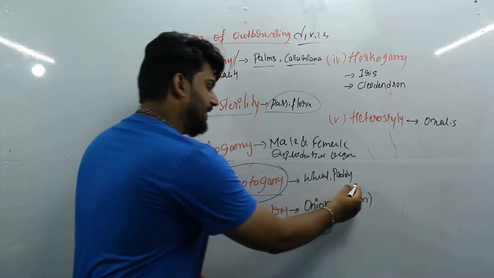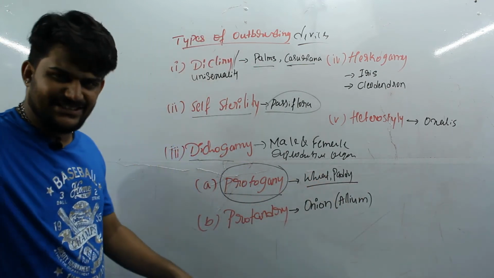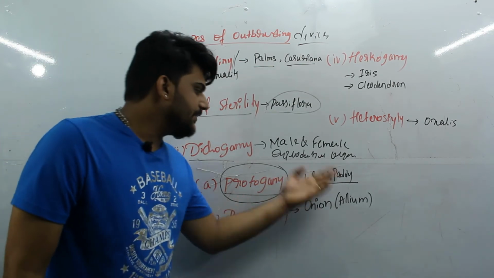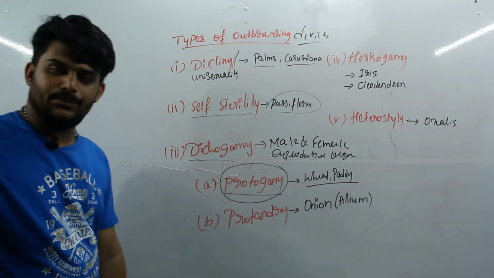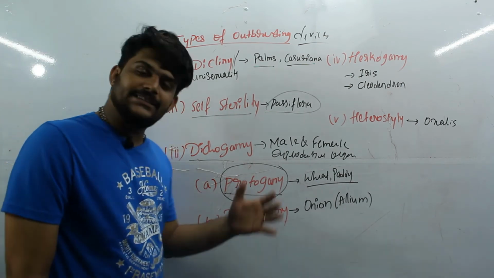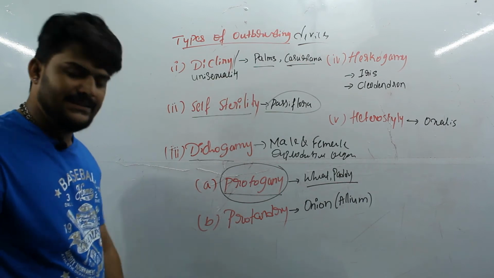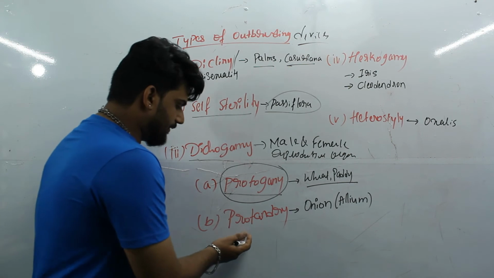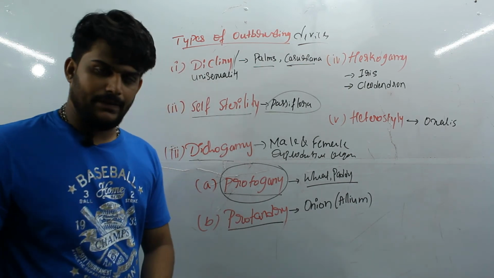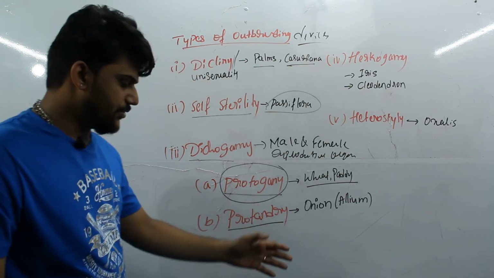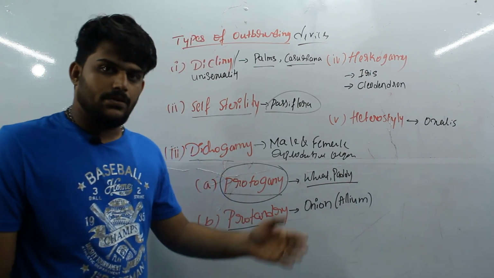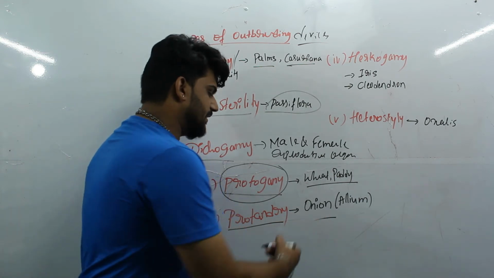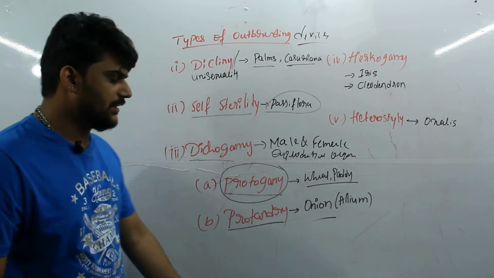For example, wheat and paddy, these are local plants which we can see right now itself. So wheat and paddy have this type of outbreeding device, that is, the maturity of the gynoecium takes place before the androecium. Next one is protandry. Here the first maturity takes place by the androecium. The androecium will mature before the gynoecium, and the example is the onion. This is also a local plant which you can see.